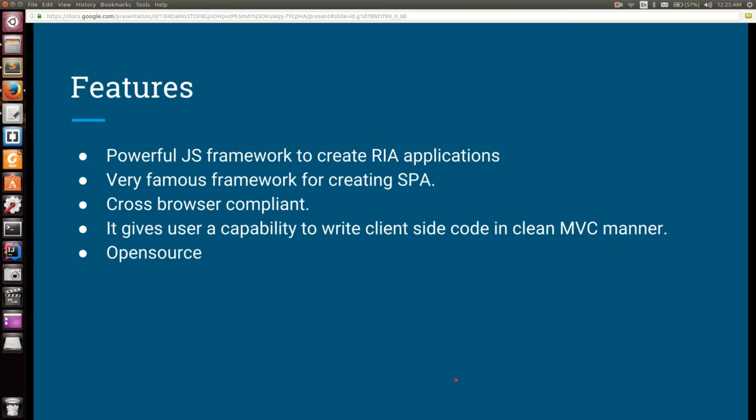Now what are the features that we are going to study about AngularJS? AngularJS is actually a powerful JavaScript framework for creating rich internet applications or SPAs, single page applications. What do we mean here by single page applications? So earlier we used to create only static applications, in the 90s. At that time you would create aboutme.html, product.html and other HTML files, and the complete content is static on the HTML page itself.